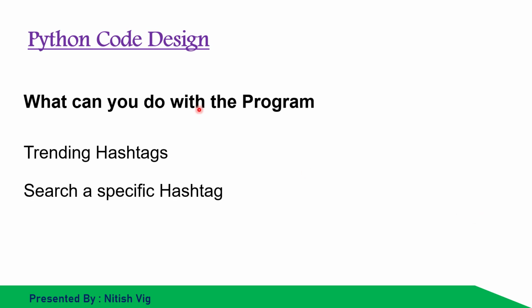Now what can you do with this program? I can get the trending hashtags for this particular day and for a particular time. What is the trending hashtag on the social media platform, and get promotions. Or it can be that you are writing a specific word. For example, I'm just writing Python. What are the Python-related specific words that are being searched online? So give me those specific words. Those things can be done with this program.